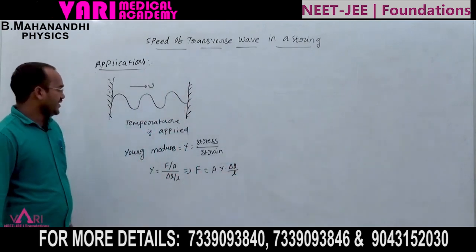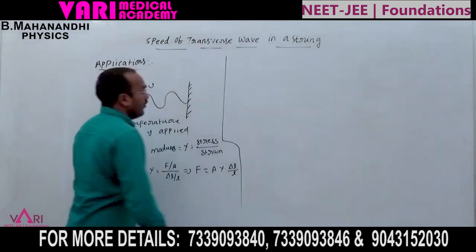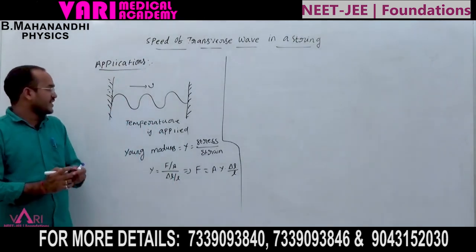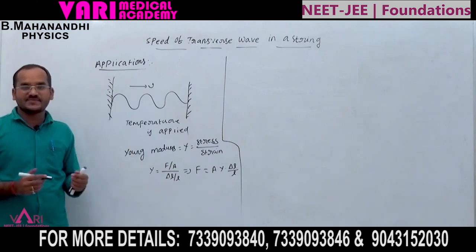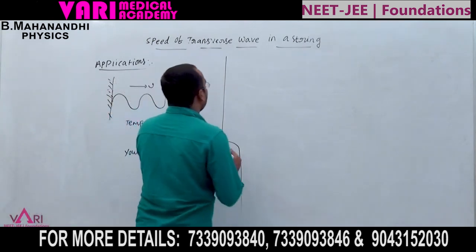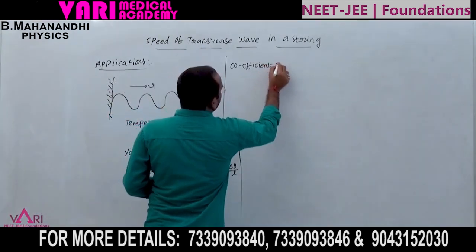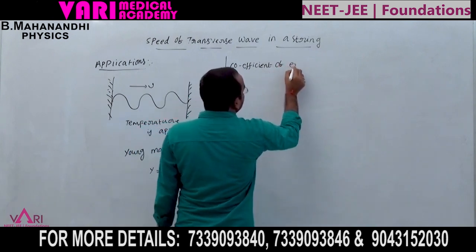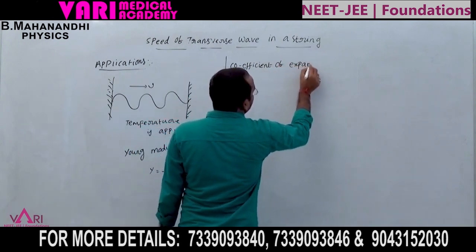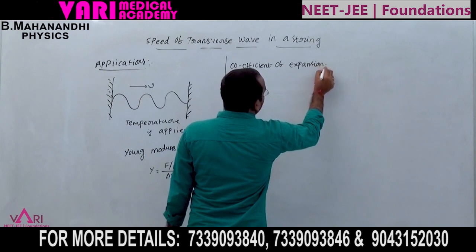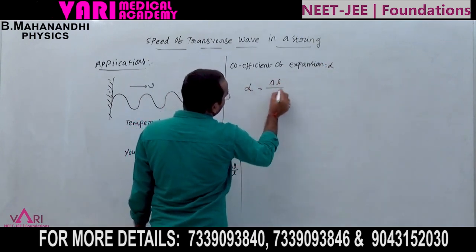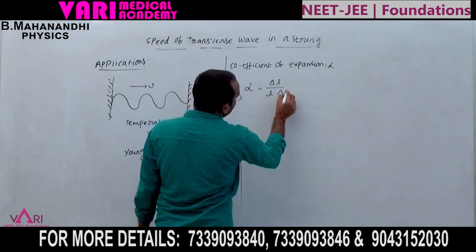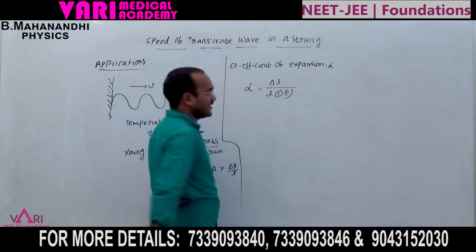Now the coefficient of linear expansion. Why? Because when temperature is applied, the string can expand. The coefficient of linear expansion alpha is equal to the change of length by original length into change of temperature.